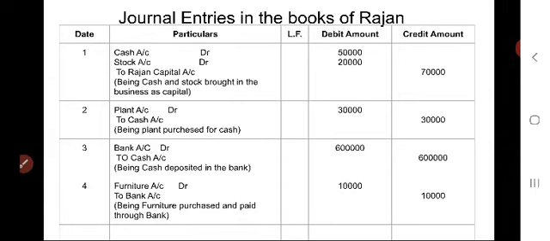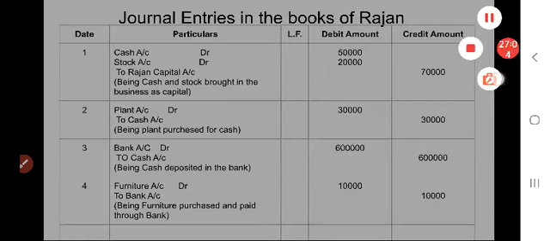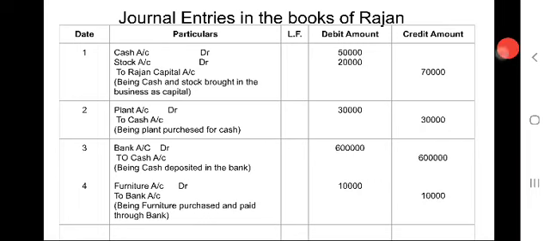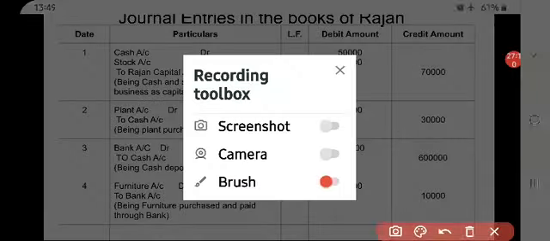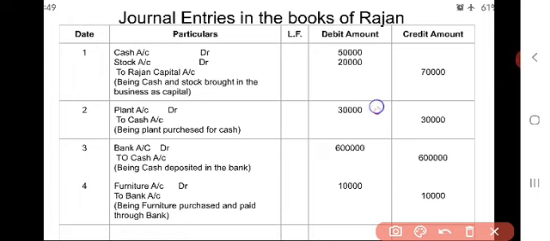Here I have taken 3 lakhs, but here it is 30,000, so you can make it 3 lakhs.